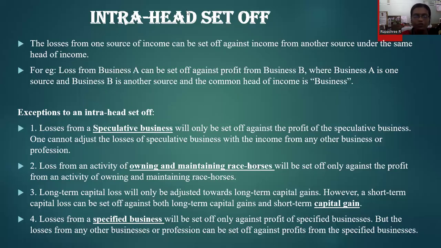And the last exception to this rule is that any loss from a specified business will be set off only against profit of a specified business. Now, again, what do you mean by specified business? According to the Income Tax Act 1961, there is a provision which clearly tells you what is a specified business, so we can go through it accordingly. But the loss from any other business or profession can be set off against profit of that specified business itself.